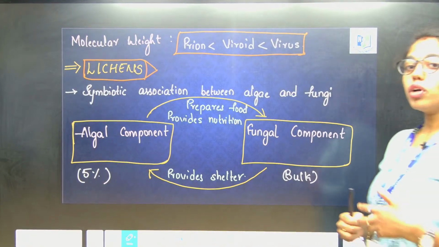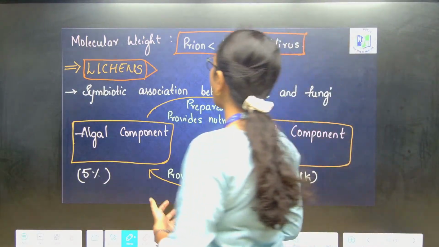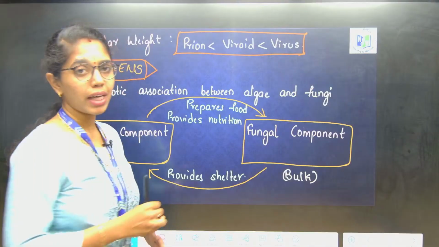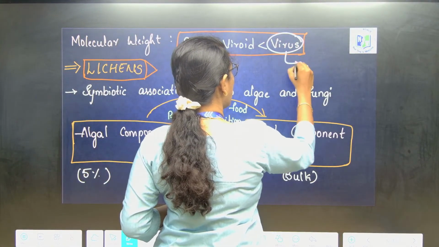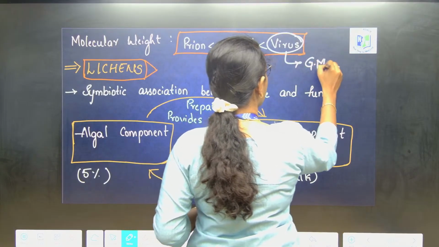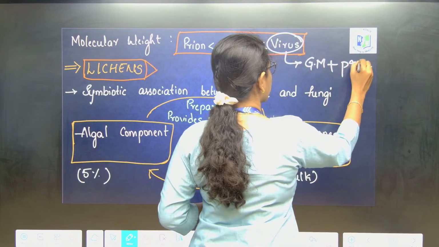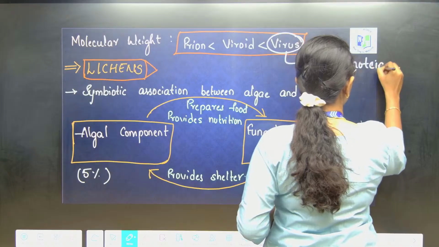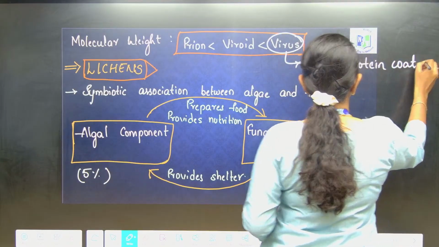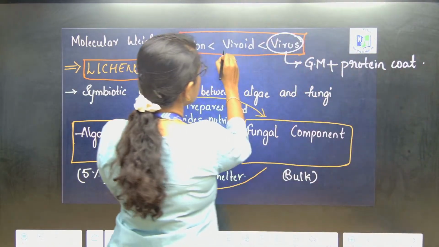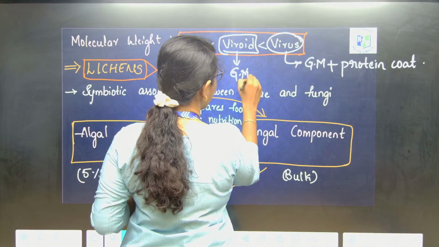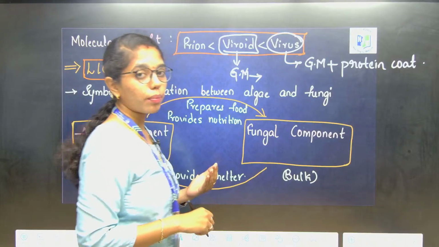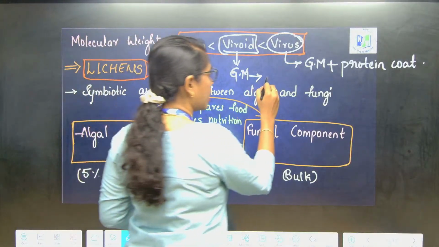Now, if you consider the molecular weight, genetic material will be higher, right? So, the molecular weight of a virus is higher, which consists of genetic material plus protein coat. Compared to a virus, viroids have less molecular weight because they just have genetic material. Genetic material is made up of nucleotides and this is RNA, right?